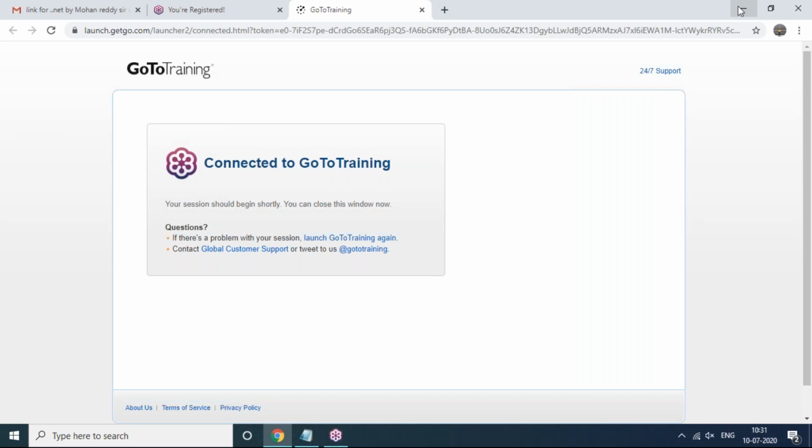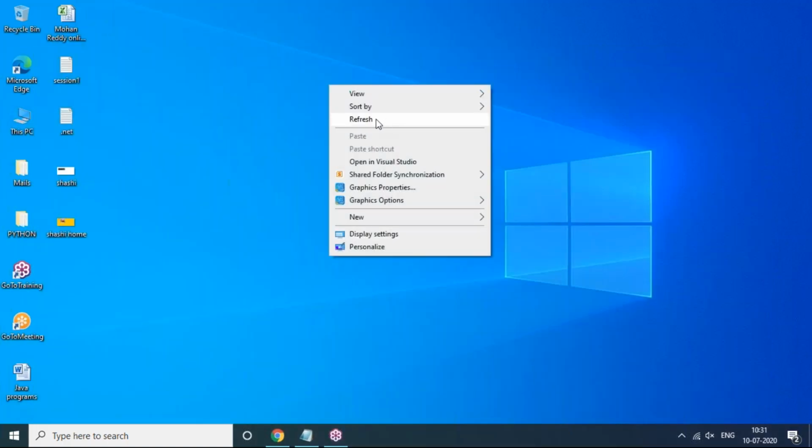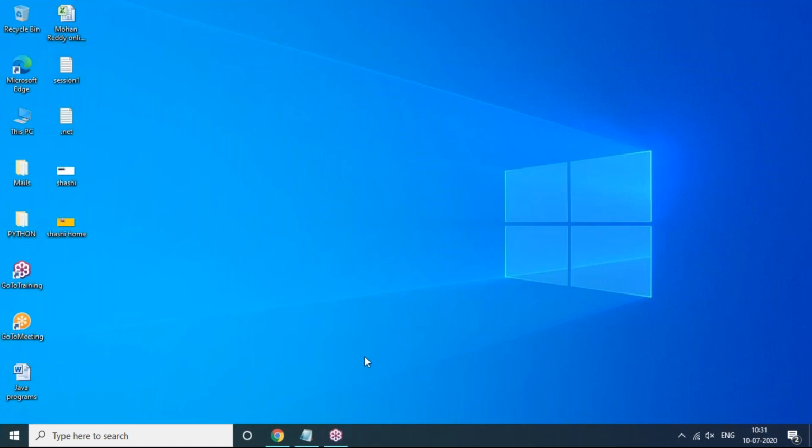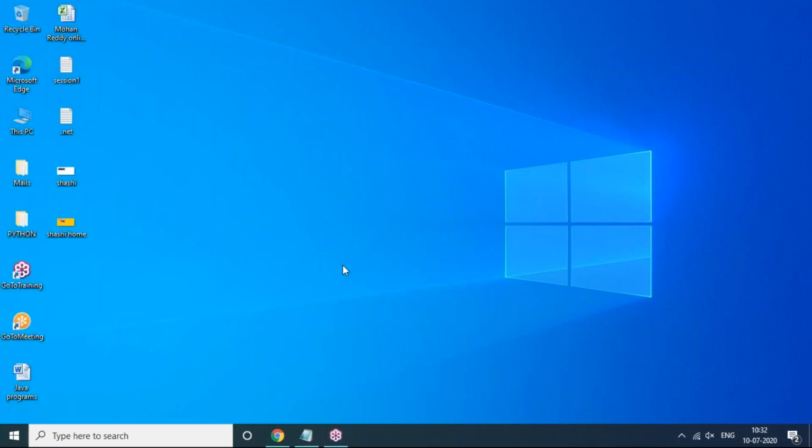But the first time when we try to launch Visual Studio 2019, select the programming language Visual C Sharp, because our programming language is C Sharp. So I have to launch with that only here. Okay, after Visual Studio 2019 installation, you may have a doubt like, sir, is .NET framework not required? It is not required, because when we install Visual Studio 2019, .NET framework 4.7.1 or 4.7.2 will come automatically.